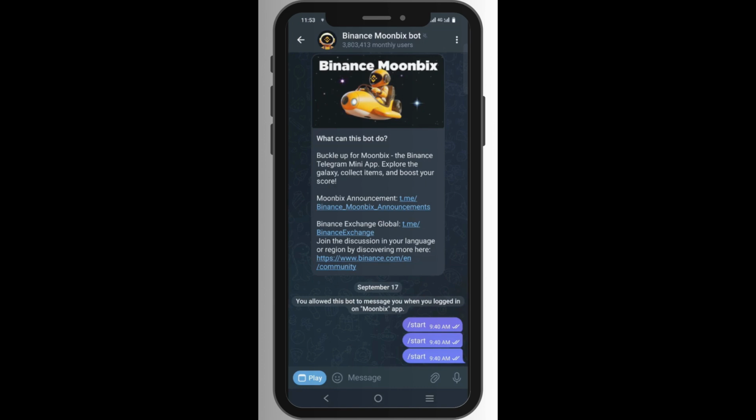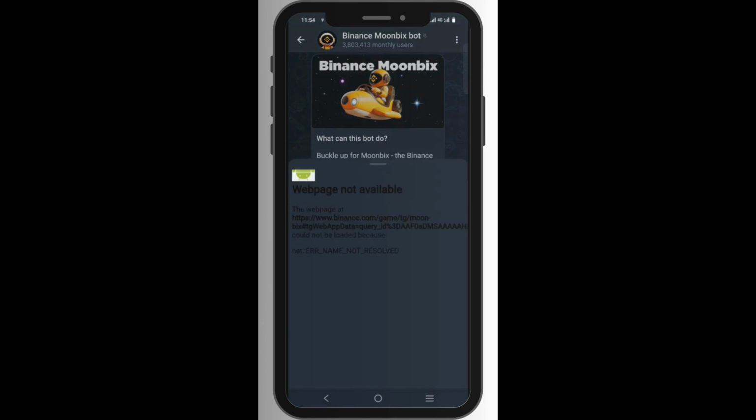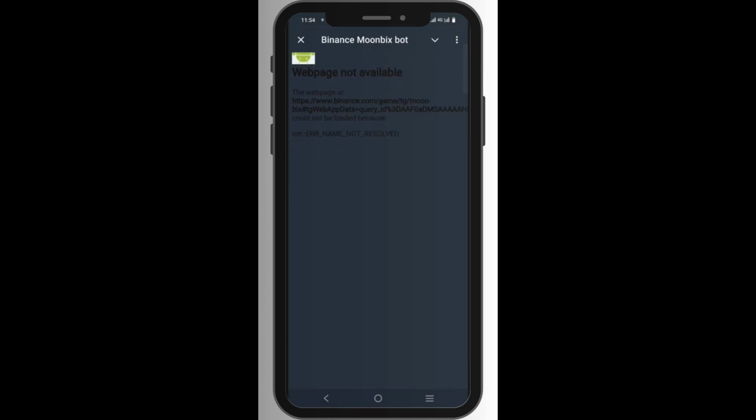This is the Telegram of the Binance Moonbix bot. So I'm going to show you how to participate in this airdrop. As you can see on top, over 3.8 million people have participated so far. But like I said, not everybody is accepted in this airdrop. If you click on play, you see an error message. You can clearly see it saying web page not available. This is the message you'll receive if you are watching from some countries, let's say Nigeria or any other region where access is restricted, but there is a way around it.